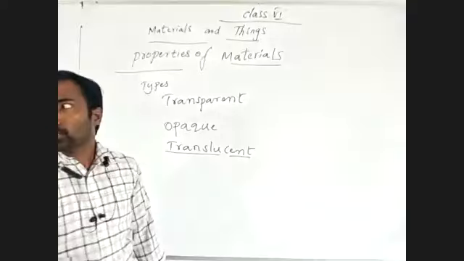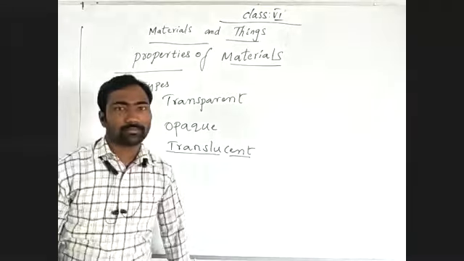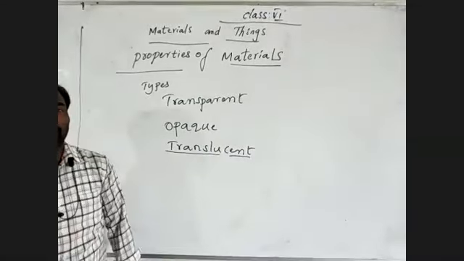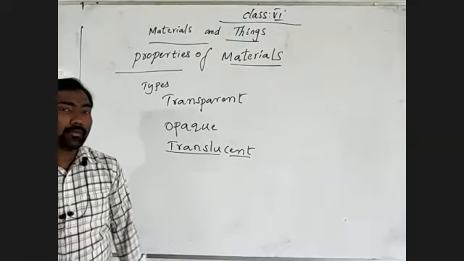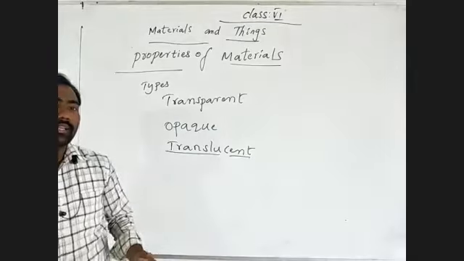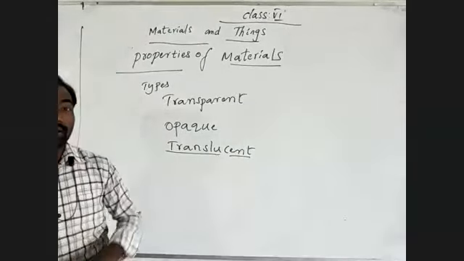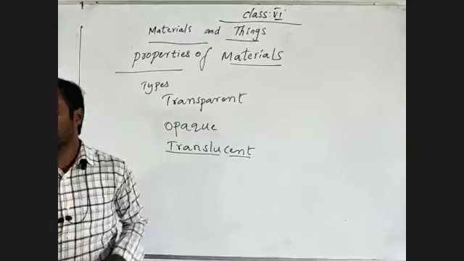Coming to that, suppose you go to any kirana shop. We may observe most shopkeepers using particular boxes through which we can see what is inside.